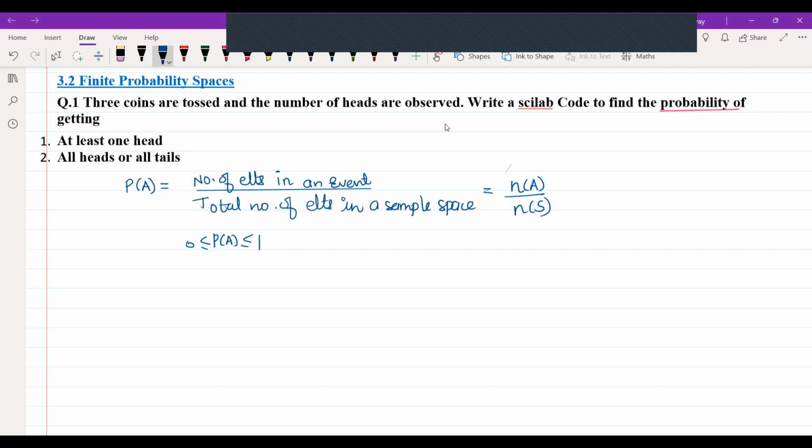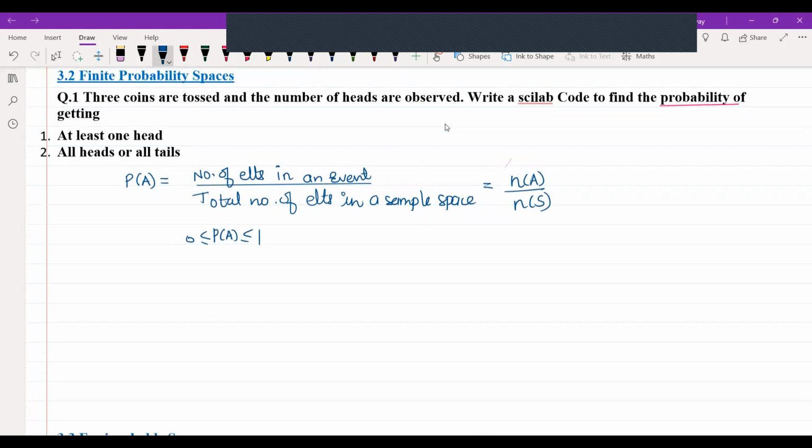So in case you sometimes get an answer as 2, 3, minus 2, minus 3, at that time you should know that you're getting the wrong answer, because probability can never be greater than 1 or less than 0. So this is the formula for finding probability of any event. Let us try to understand this question and let's go.